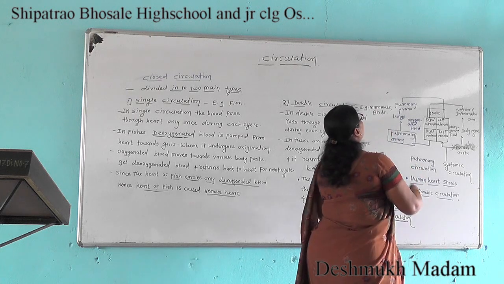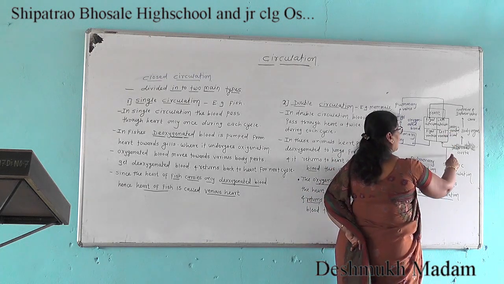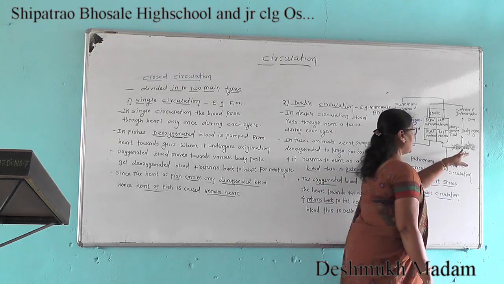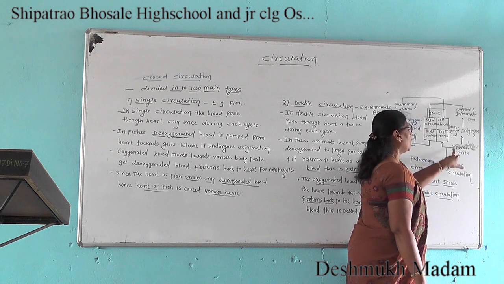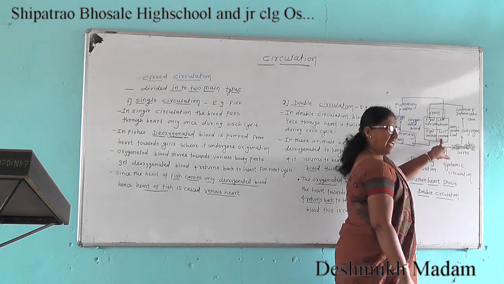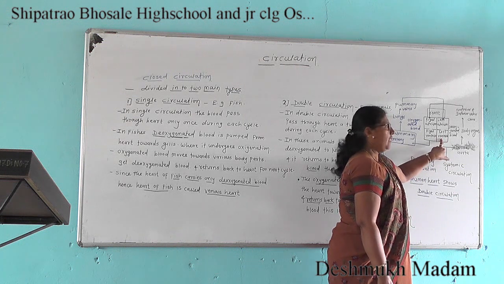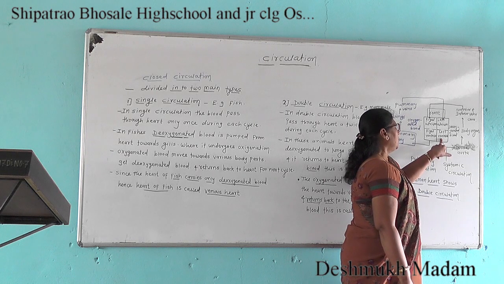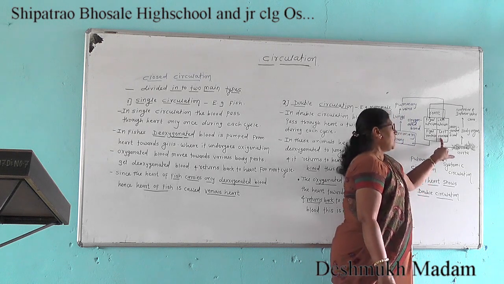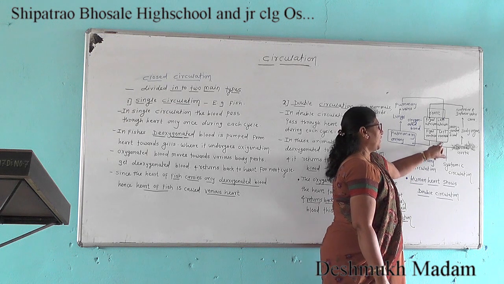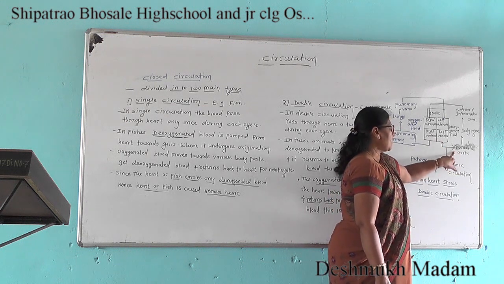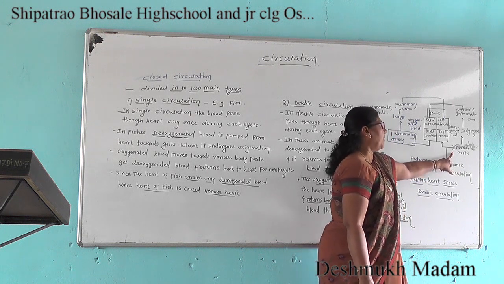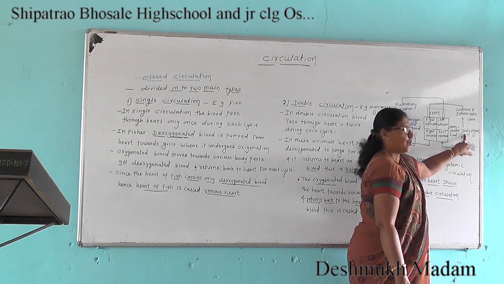This circulation is known as the systemic circulation. The dorsal aorta collects the oxygenated blood from the left ventricle. In the left ventricle, oxygenated blood is pumped via a semilunar valve into the dorsal aorta.